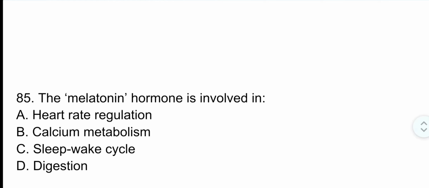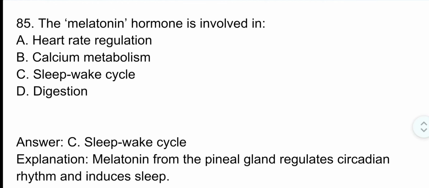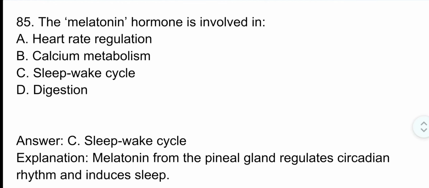Question number 85. The melatonin hormone is involved in. Correct option is option C. Sleep cycle. Melatonin from the pineal gland regulates circadian rhythm and induces sleep.